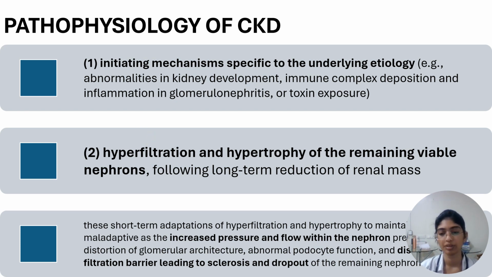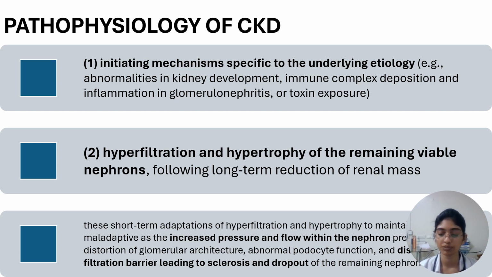So what happens in CKD is there is an initiating mechanism which is different in different causes. For example, exposure to any toxin, or in case of glomerulonephritis, immune complex deposition or inflammation. When there is an initiating mechanism, it destroys the nephrons. The remaining viable nephrons try to compensate by undergoing hypertrophy and hyperfiltration.